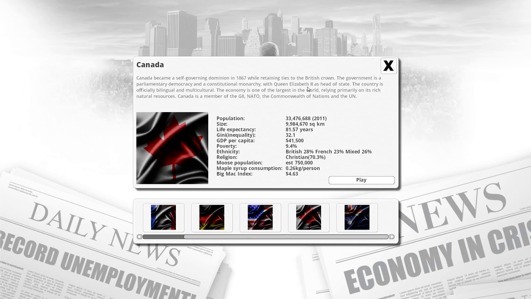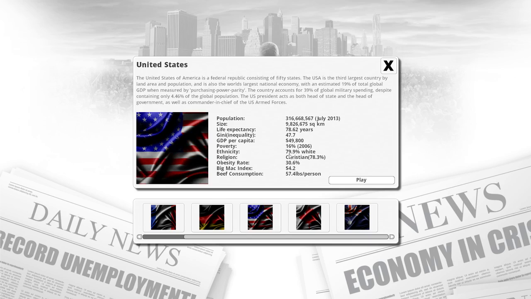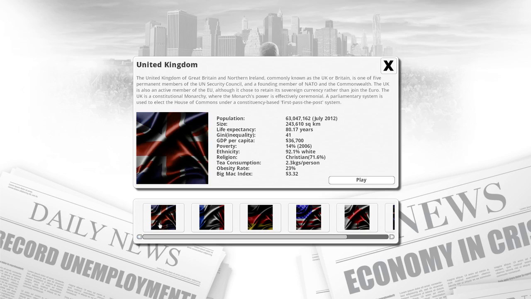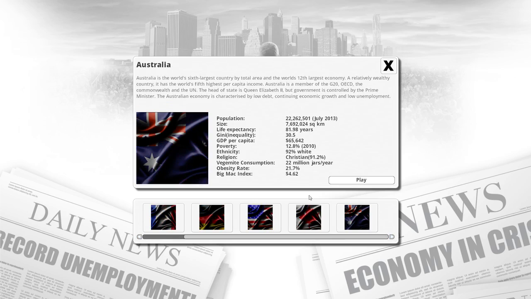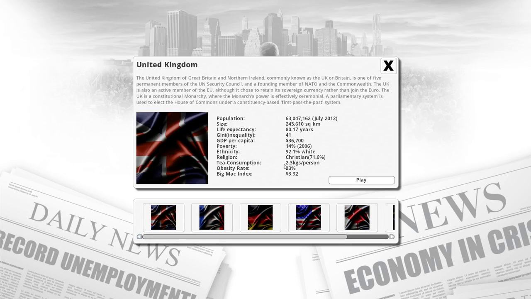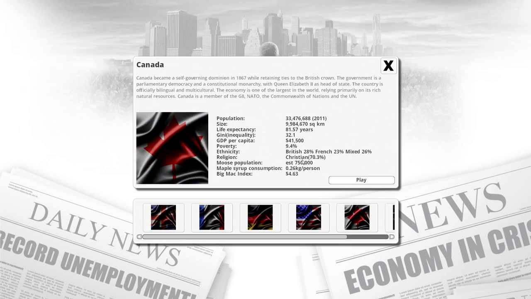I've seen her. I'm blanking on her name though. I like how the ethnicity is 28% British. You got ethnicity white. They don't even have an ethnicity in France. What the hell's wrong with France? Yeah, white. British. Apparently, we are more British than the British. We have more British people than the British people.